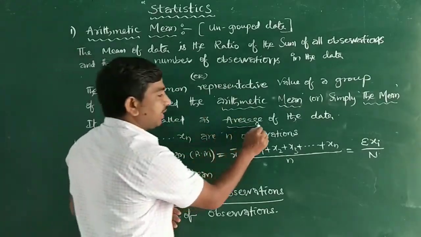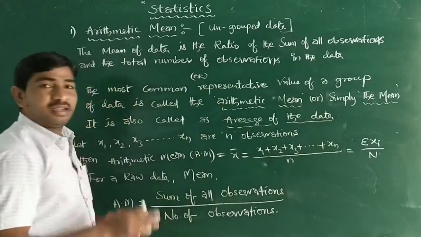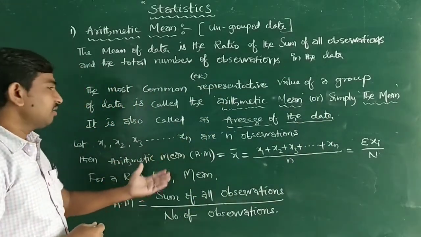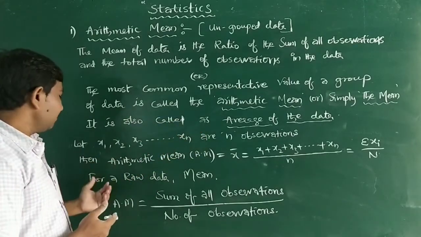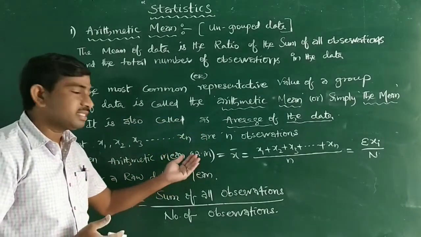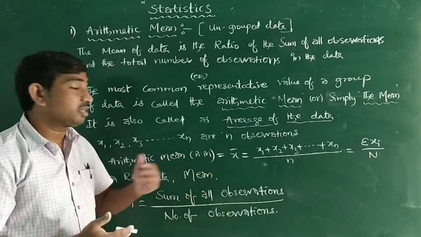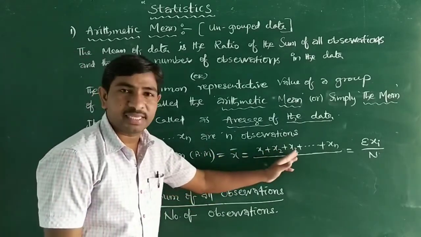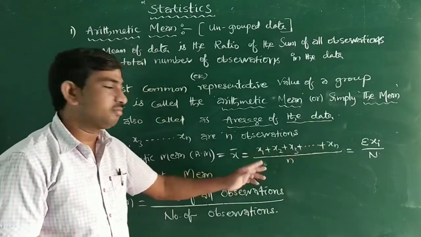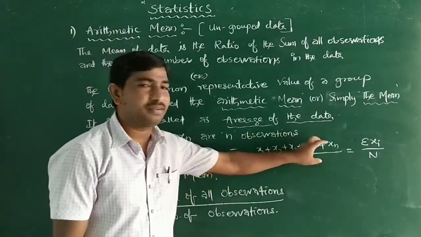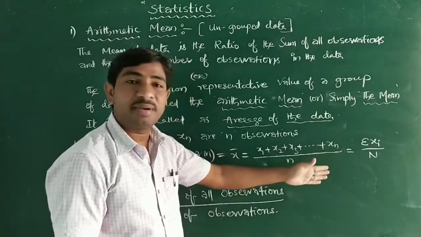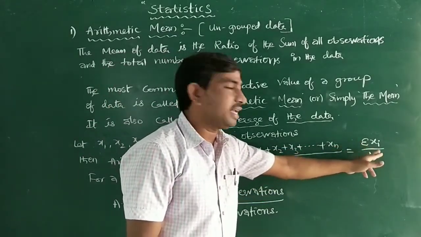For example, let x1, x2, x3 and so on up to xn be n observations. Then the arithmetic mean, written as AM and also denoted by x bar, equals (x1 + x2 + x3 + ... + xn)/n. Why? Because it is the sum of all observations divided by the number of observations n. This can be written as sigma xi by n.